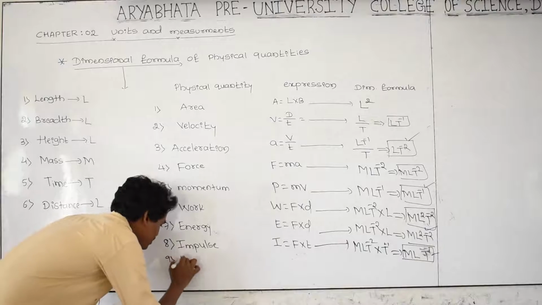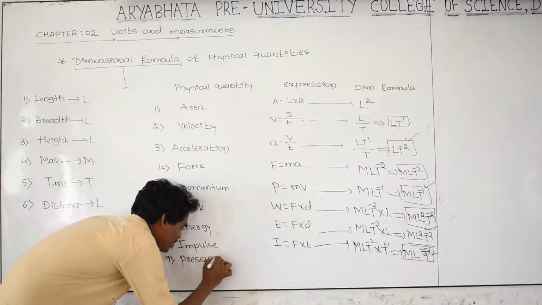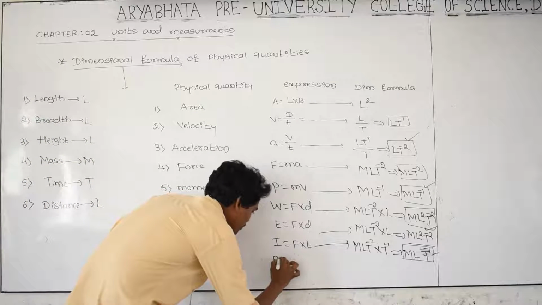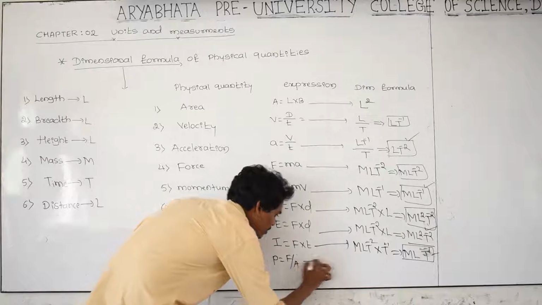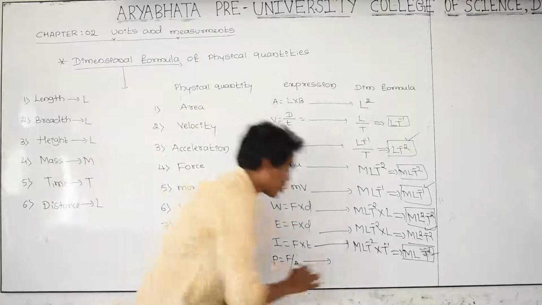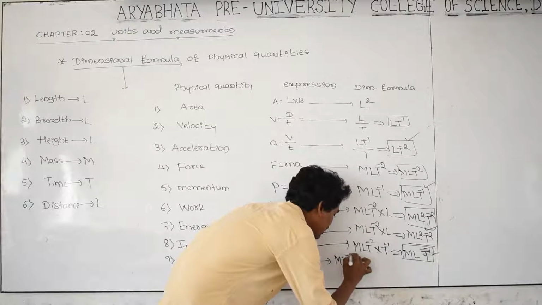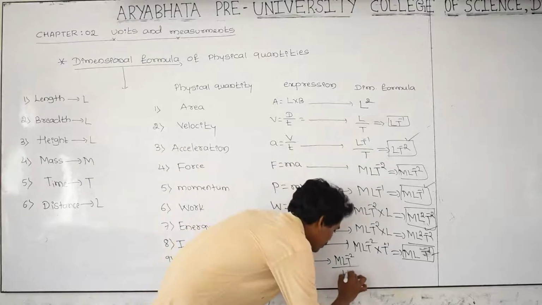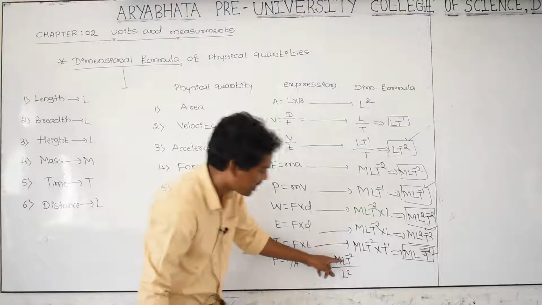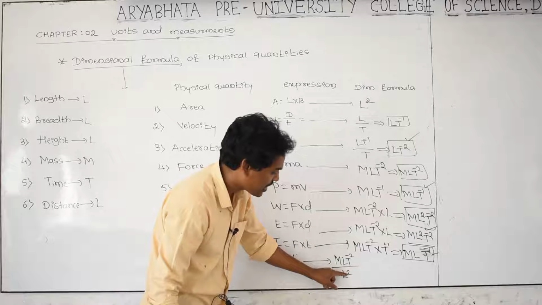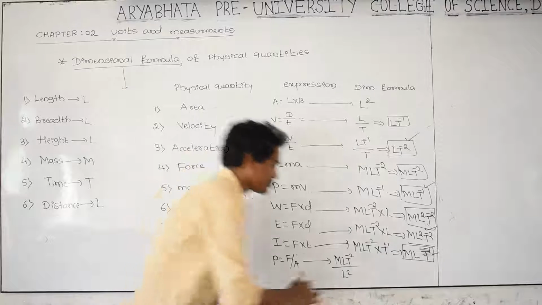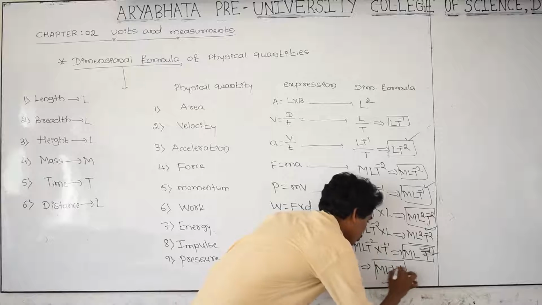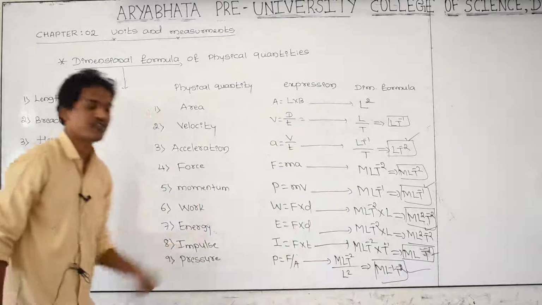Next, go to the 9th one, pressure. In the mechanical properties of fluids and solids, we have studied pressure. Pressure is indicated as P. P is equal to force per unit area. What is force? Force is M LT raised to minus 2. What is A? A means area. Area is L square. Take L square to the numerator. Already one L is there, power is 1. If you take L square to the numerator, plus 2 becomes minus 2. Then this becomes M L raised to minus 1 T raised to minus 2. This is the dimensional formula for pressure.